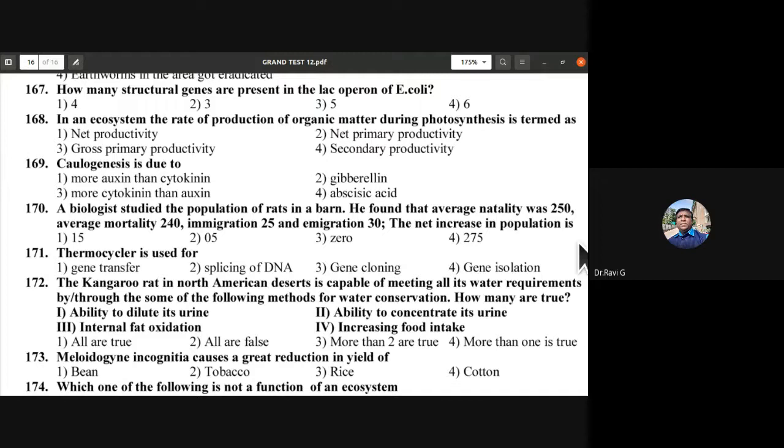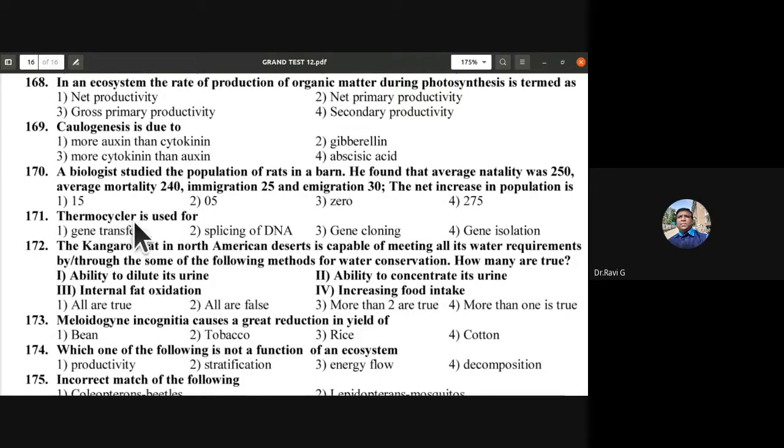Then emigration and mortality would be 270. So you subtract 270 from 275, it is going to be 5. So 170 is second one, 5. So the net increase in population is 5 of them.